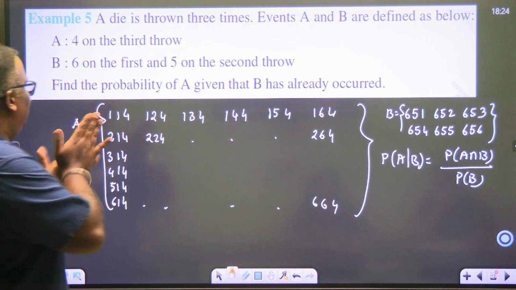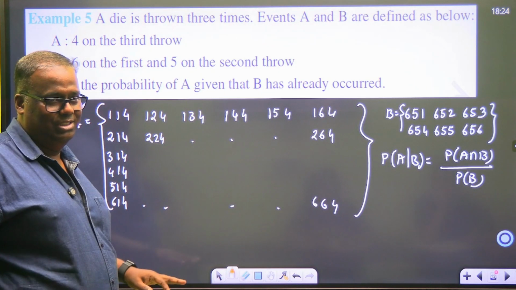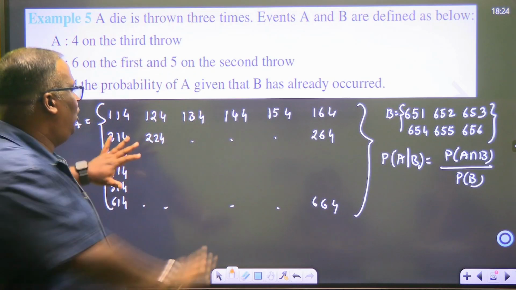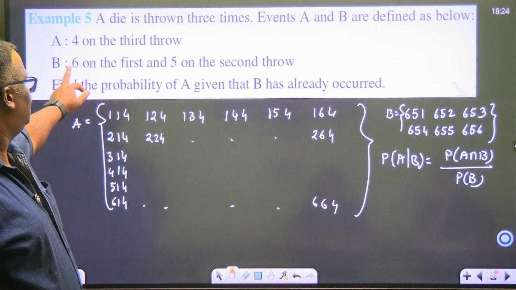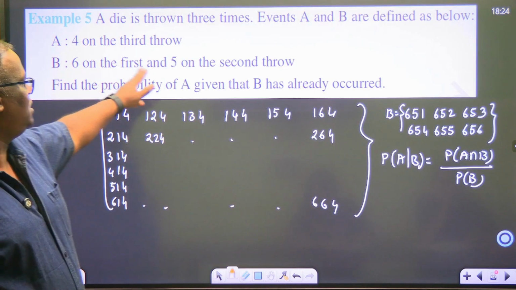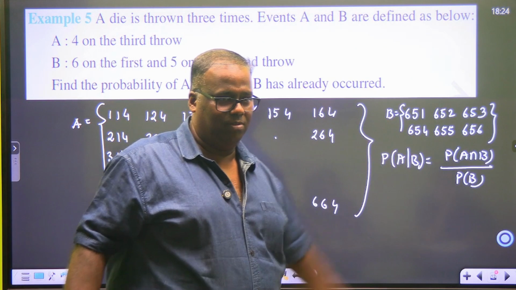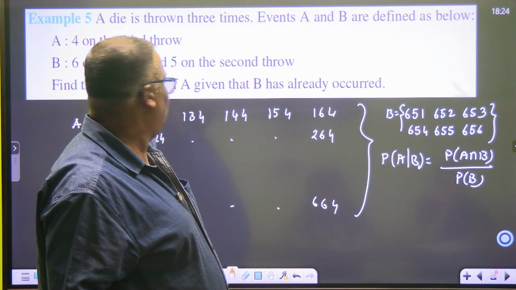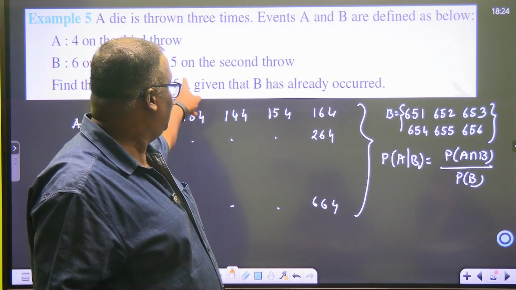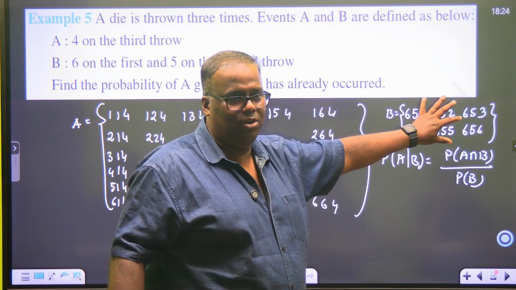See, 4 on the third throw. All these numbers have got 4 on the third throw. Agreed? And B is very particular. 6 on the first and 5 on the second. You have to find out the probability of A, provided that B has already occurred. So this has already occurred.